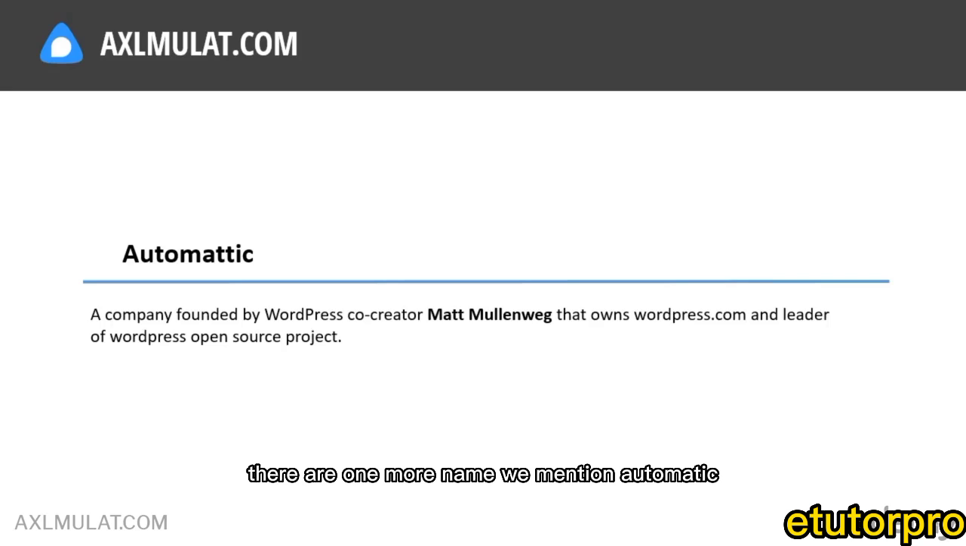There is one more name we should mention here: Automattic. Automattic is a company founded by WordPress co-creator Matt Mullenweg that owns WordPress.com and is a leader of the WordPress open source project. In this course, we will download the WordPress package from WordPress.org and install it on the web server.